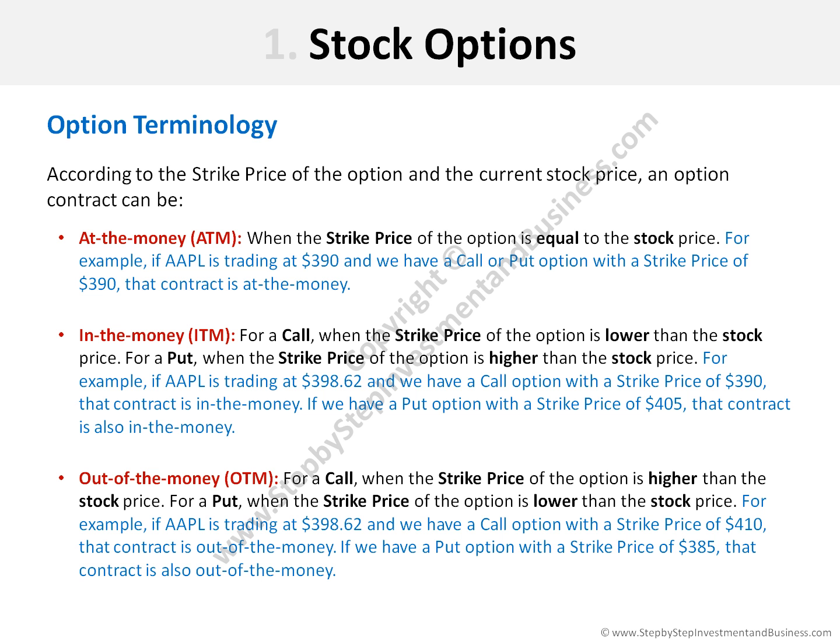In the money, for a call, is when the strike price of the option is lower than the stock price. In contrast, in the case of a put, it is when the strike price of the option is higher than the stock price.